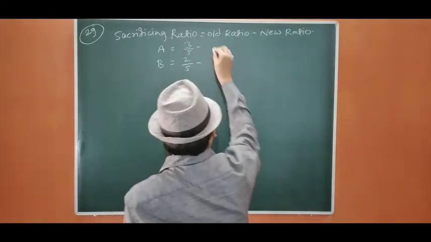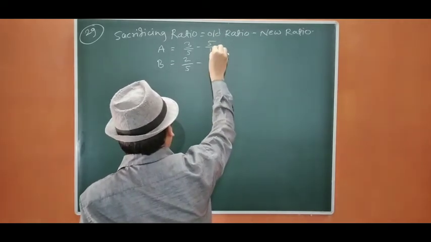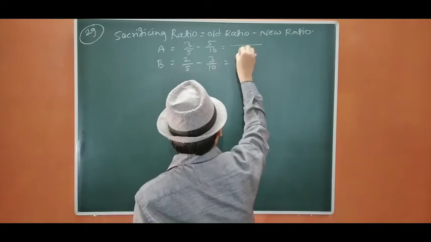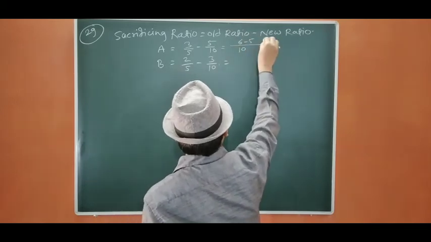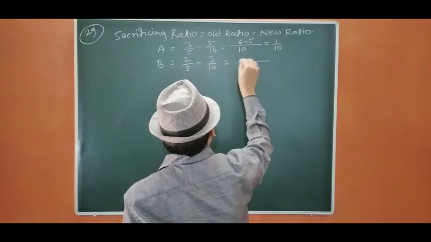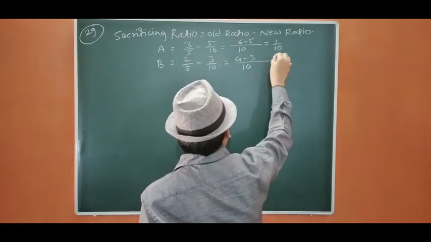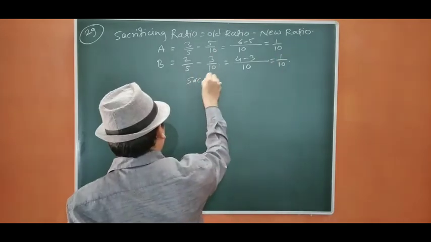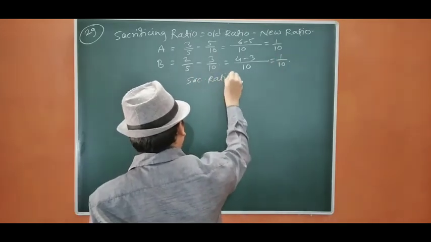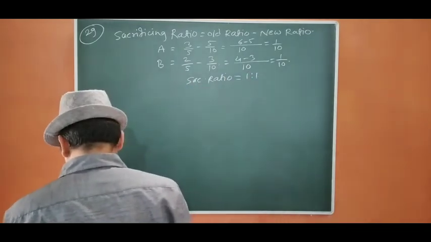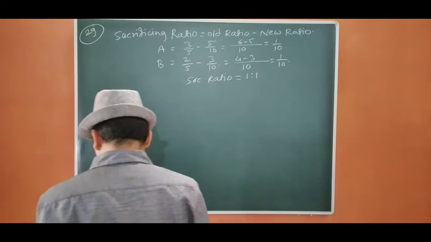So it is going to be 5/10, 3/10. So 3/5 is 6/10 minus 5/10, which is 1/10. And 2/5 is 4/10 minus 3/10, which is 1/10. So the sacrificing ratio is 1:1. Now let us pass the entries.